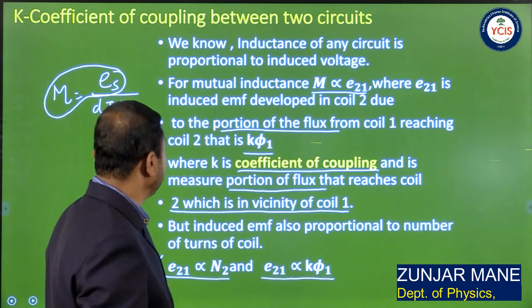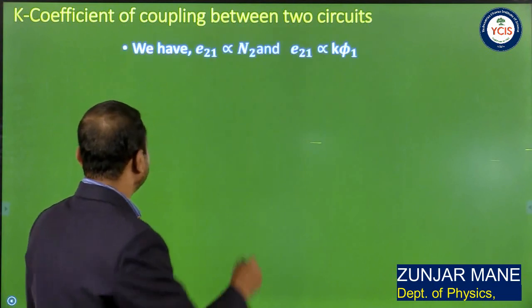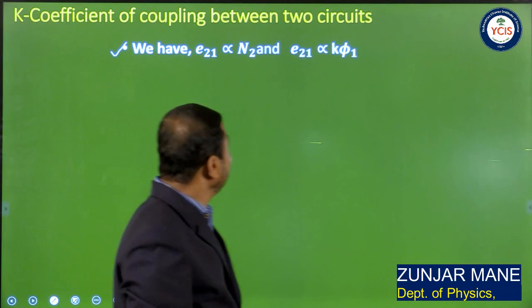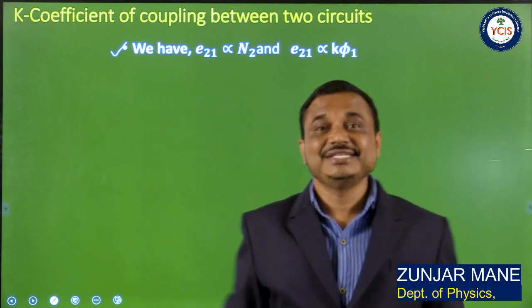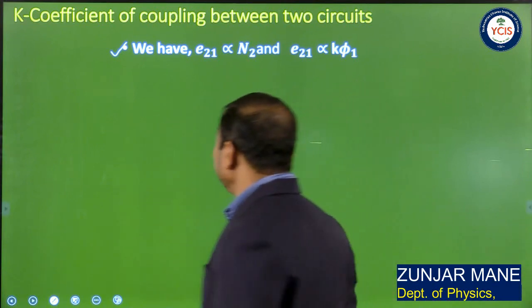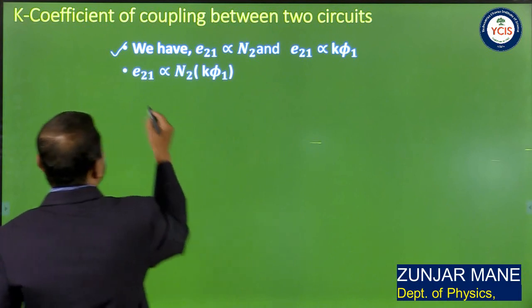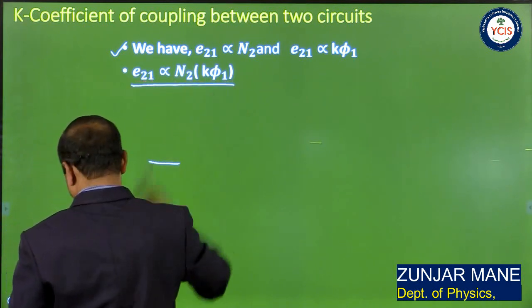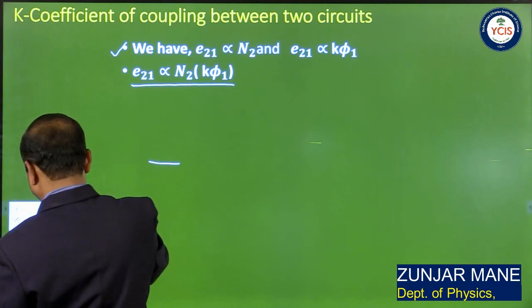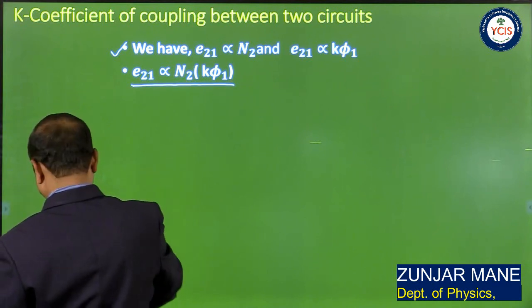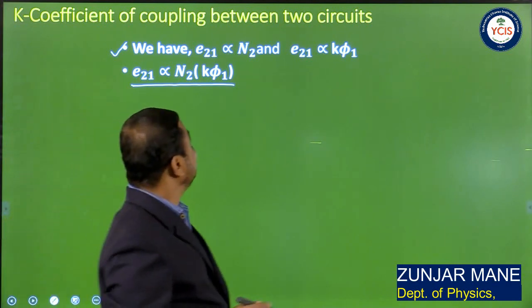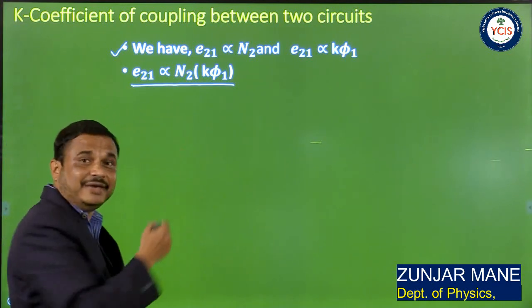Now combine these two equations. We have E21 directly proportional to N2 and E21 directly proportional to K phi 1. If we combine these two, we have E21 proportional to N2 into K phi 1.